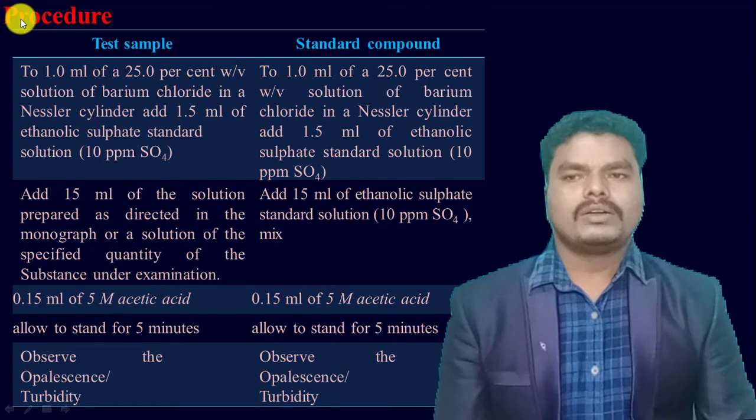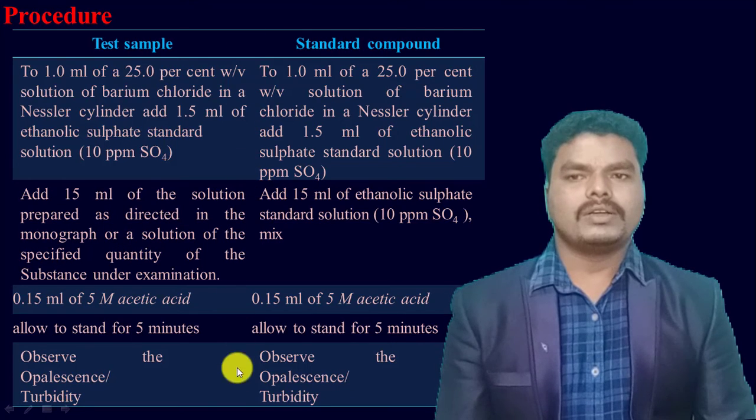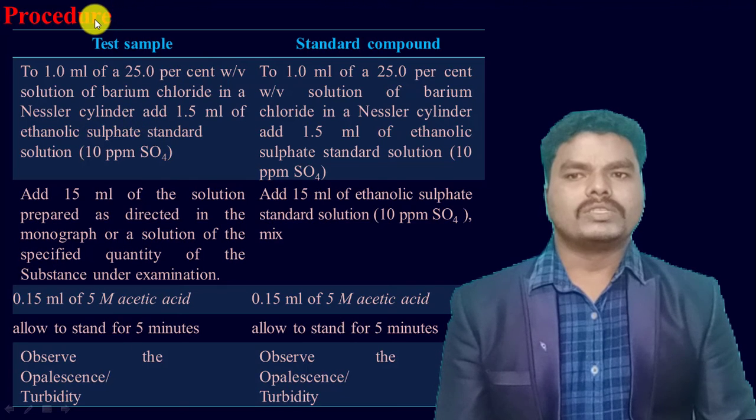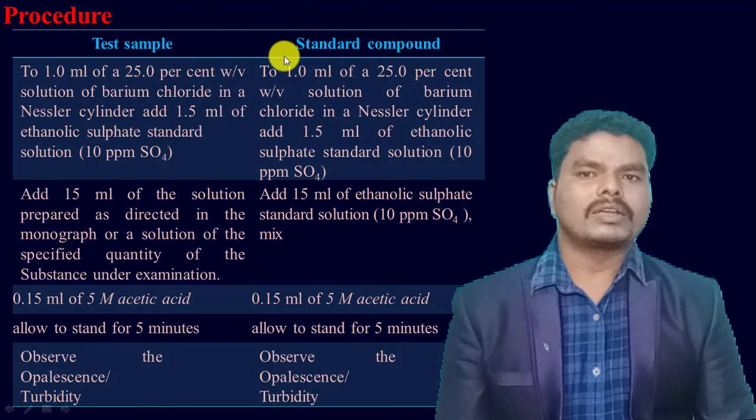And coming to the test procedure, as with the limit test for chlorides, here also we will use two Nessler cylinders for conducting the test procedure. In one Nessler cylinder we will conduct the procedure for the test sample, and in the second Nessler cylinder we will conduct the procedure for the standard solution.